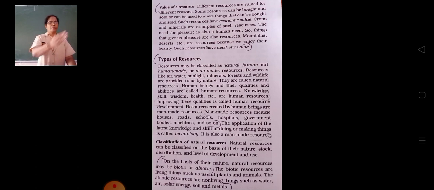These resources come under the category of abiotic resources because these resources have no life in them.